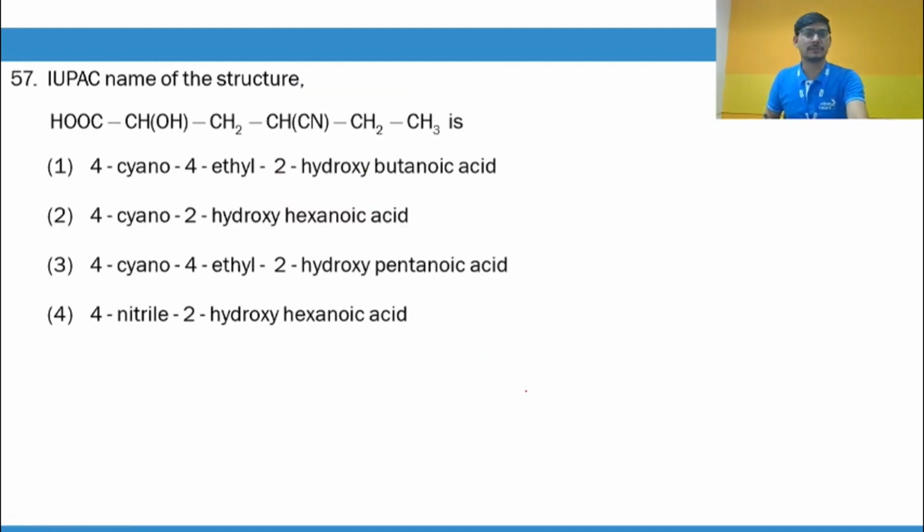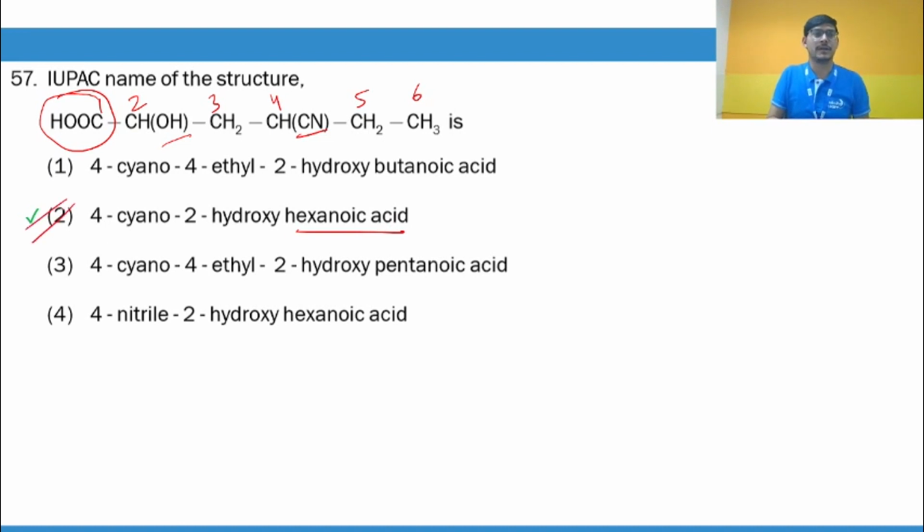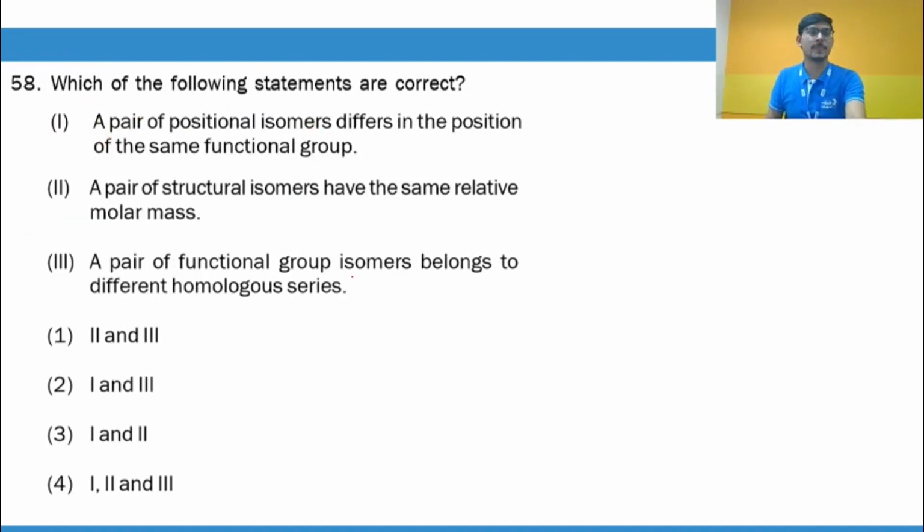Then next question. IUPAC name of the structure. Okay, what is the principal functional group here? The senior most one, it is carboxylic acid. So it is 1, then it is 2, then it is 3, then it is 4, 5, and 6. And you can write it is 4 cyano and 2 hydroxy, and there are 6 carbon atoms, so hexanoic acid. Okay, so that is the correct IUPAC name of the structure.